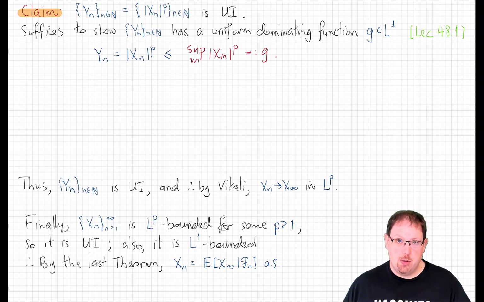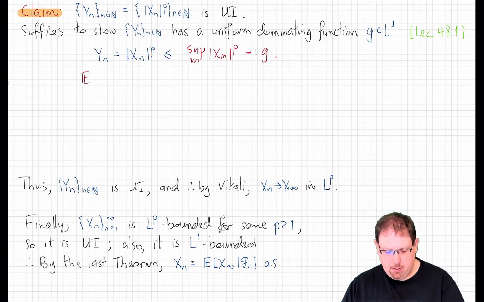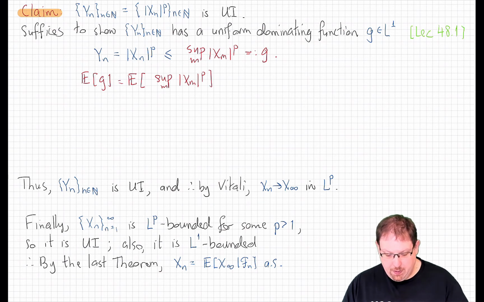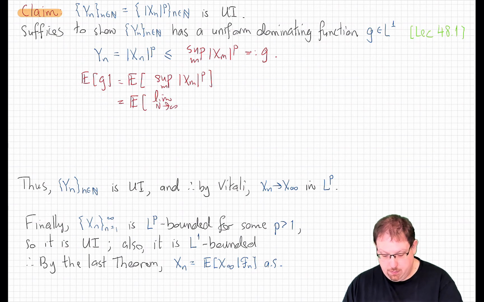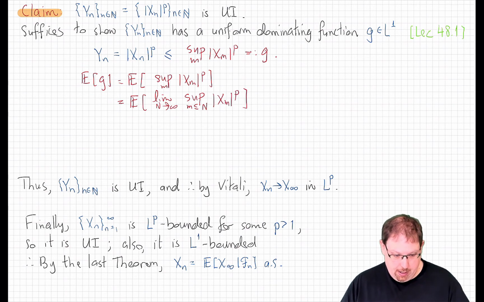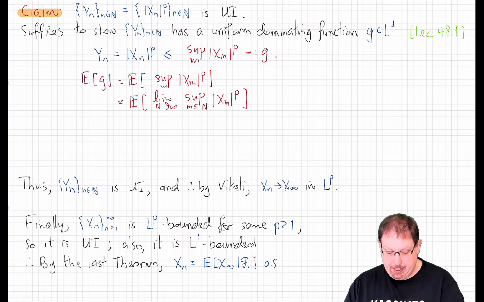And here is where the Doob LP martingale inequality will come in handy. The expected value of g, this non-negative function, is the expected value of the supremum over all m of xm to the p. Well, that supremum inside there is the limit as n goes to infinity of the supremum over m less than or equal to n of xm to the p. And now by the monotone convergence theorem, we can pull that limit outside, since this is an increasing sequence here. If I increase n, I only increase that supremum.